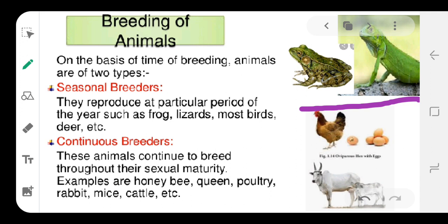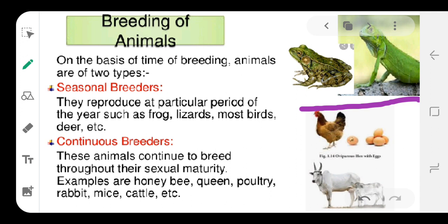In the seasonal breeders, what happens here, they reproduce at a particular period of the year. So the name itself indicates seasonal breeders. Seasonal breeders are nothing but animals that breed season-wise. For example, frogs, lizards, most of the birds, deer, etc.